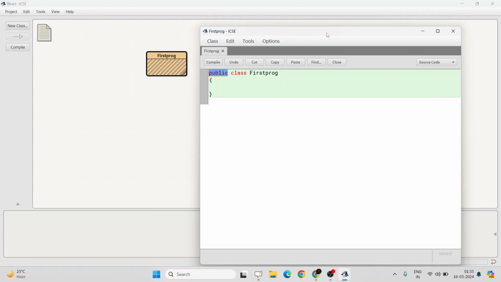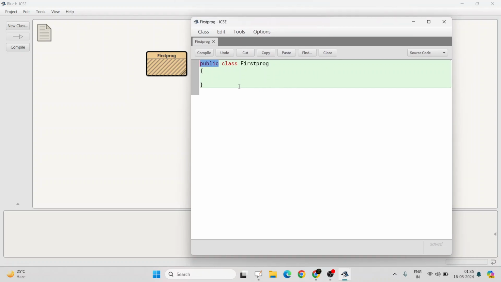Now what is this public? Public means it can be visible or accessible by all other programs within this project, or you can say that all the other classes can access the variables or the functions present inside the class. Now you don't know what functions are, you don't know what variables are, so I'm not diving deep into it, but just remember the structure as of now. All right, public class First program.